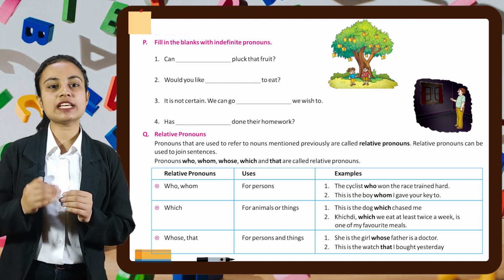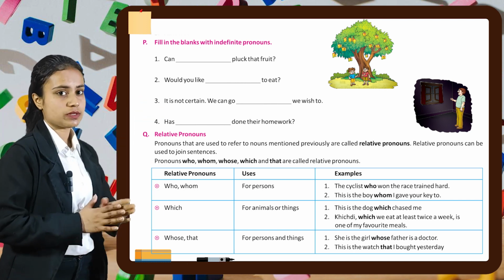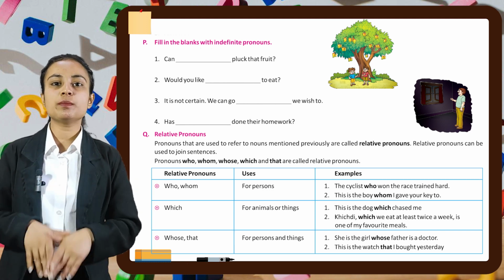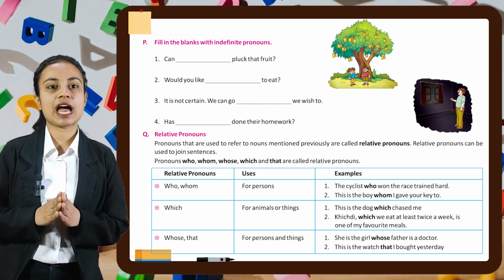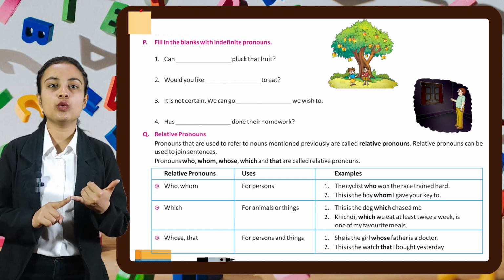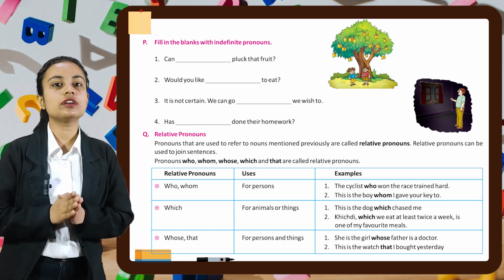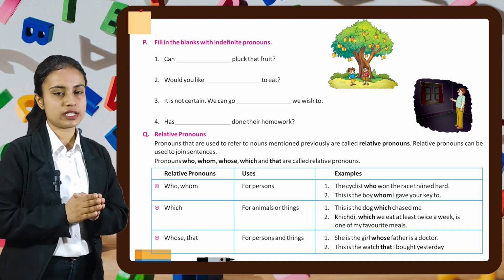Let's move on to the next part of this chapter, which is part number Q, relative pronouns. Pronouns that are used to refer to nouns mentioned previously are called relative pronouns. Relative pronouns can be used to join sentences. Pronouns like who, whom, whose, which, and that are called relative pronouns. So here a table is given. Let's read out this table.